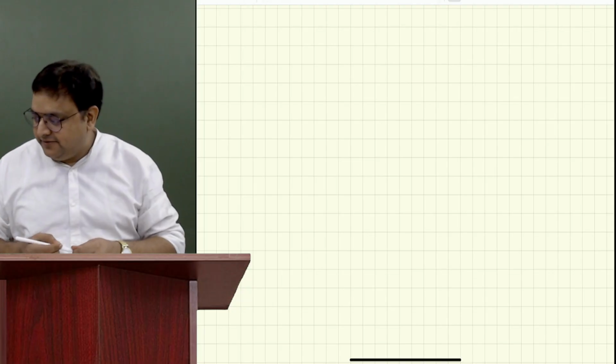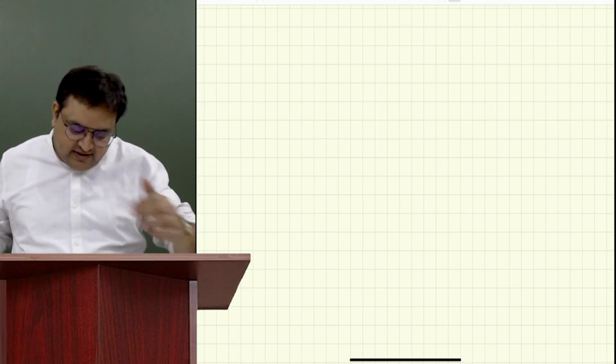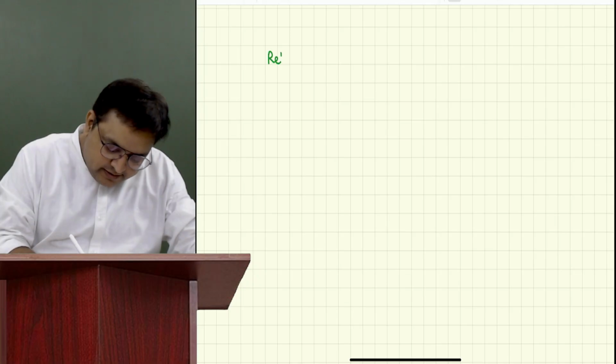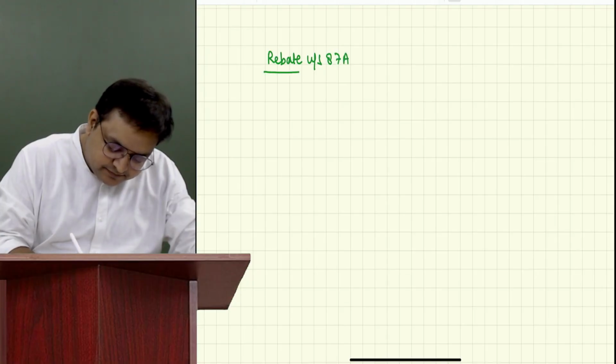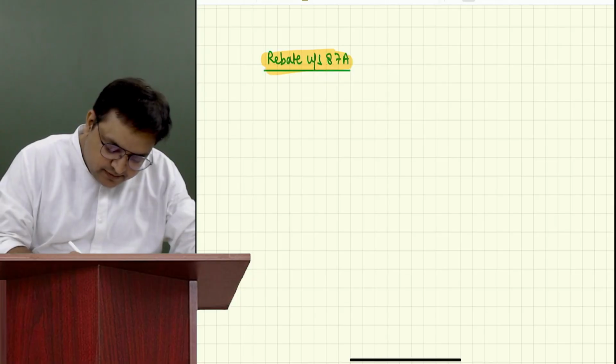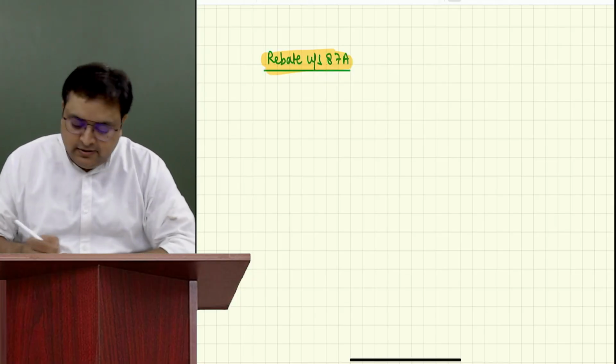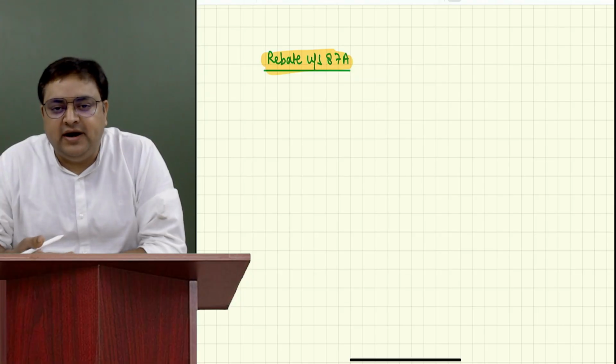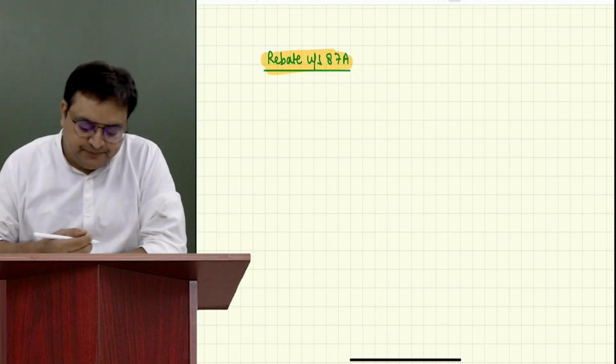Please write with me. There is a concept of rebate under section 87A. What is rebate? Rebate is a kind of concession that you will get in your taxes.